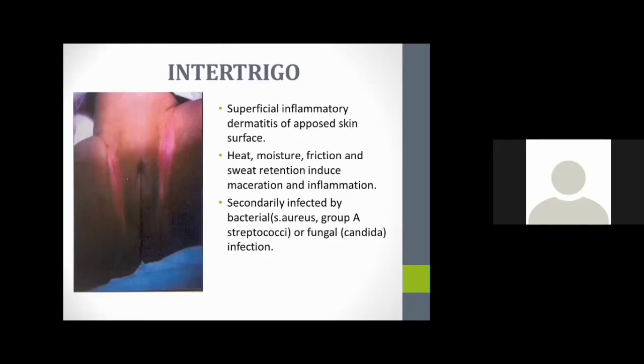This is also like intertrigo, a superficial inflammatory dermatitis of skin surfaces. It is due to heat, moisture, friction, and sweat retention, inducing maceration and inflammation. And secondarily, it may be affected by bacteria or fungus.